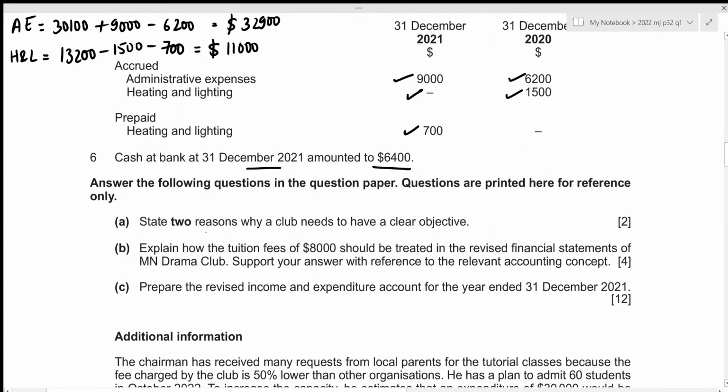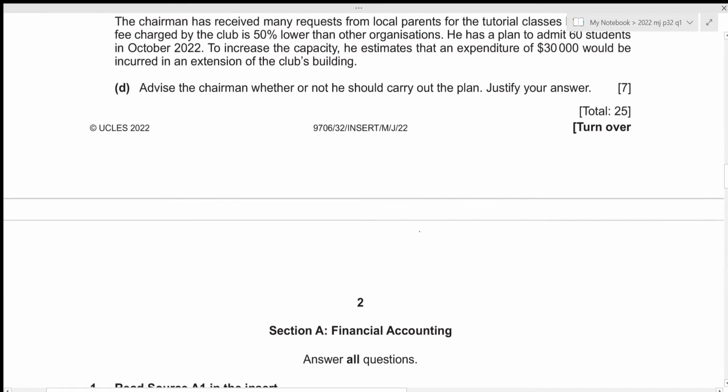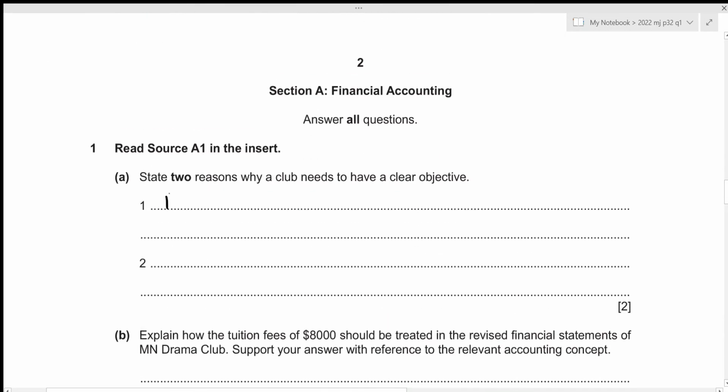We need to state 2 reasons why a club needs to have a clear objective. So firstly, it is essential to have a clear objective in order to ensure that the club has appropriate plans and strategies. Let's write it down. Helps the club to ensure that it has appropriate plans and strategies.